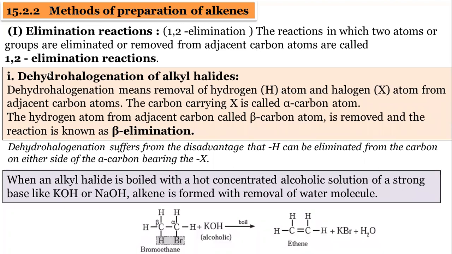Now in elimination, dehydrohalogenation is also elimination. Dehydrohalogenation means, the 'de' word indicates here we have to remove. What to remove is given next. Dehydrohalogenation means we have to remove hydrogen and halogen from it. Hydrogen and halogen should be attached at the adjacent carbon.